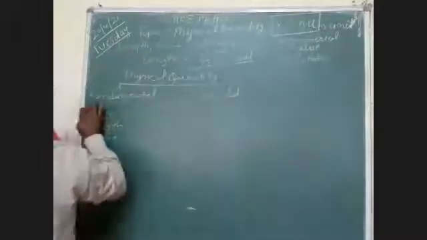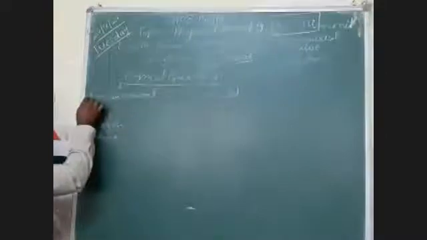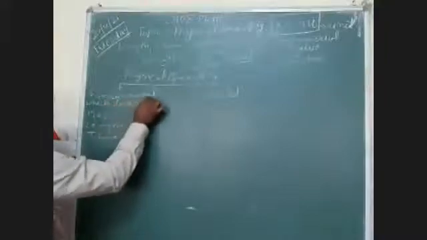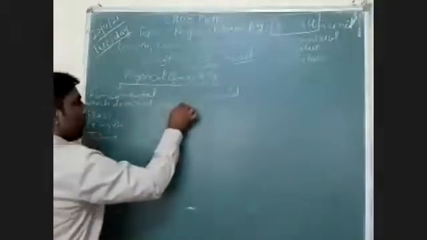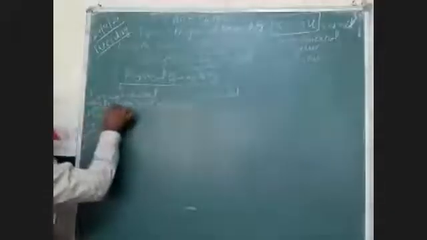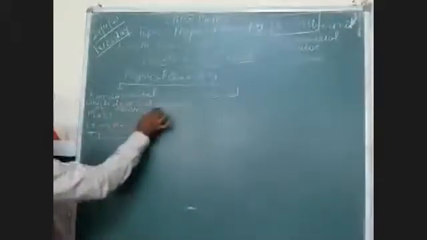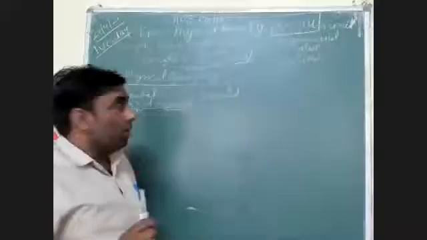So a very simple definition you can write: fundamental physical quantities are those physical quantities which do not depend on others. Does not depend means independent. These are known as fundamental physical quantities.